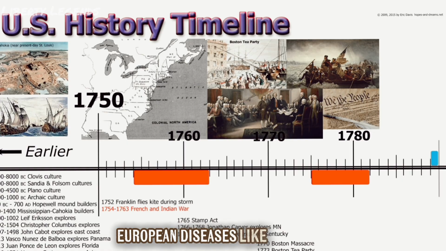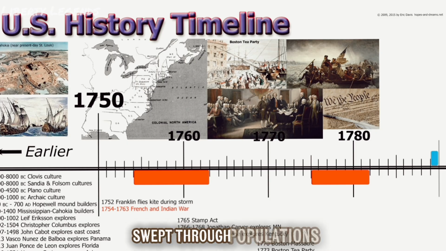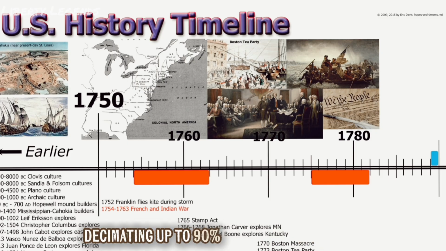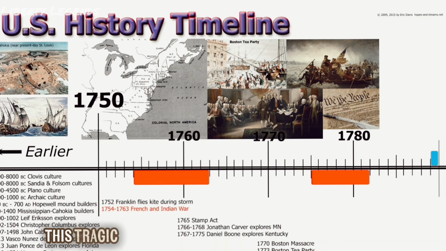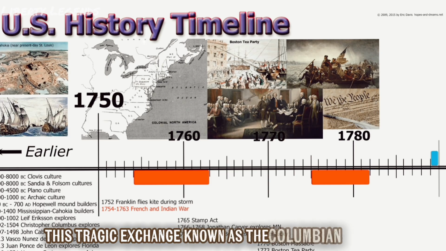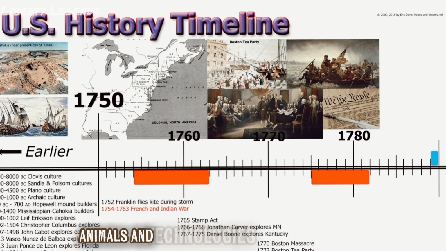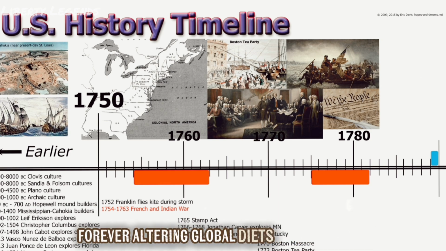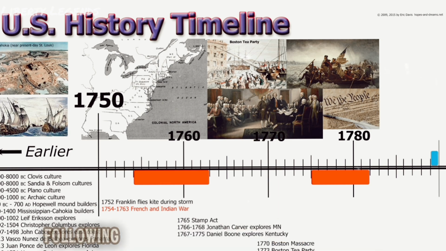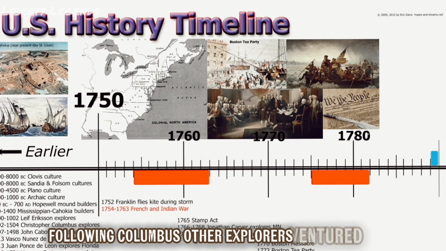European diseases like smallpox, measles, and influenza, to which Native Americans had no immunity, swept through populations, decimating up to 90% of them in some areas. This tragic exchange, known as the Columbian Exchange, also brought new crops, animals, and technologies in both directions, forever altering global diets and economies. Following Columbus, other explorers ventured forth.